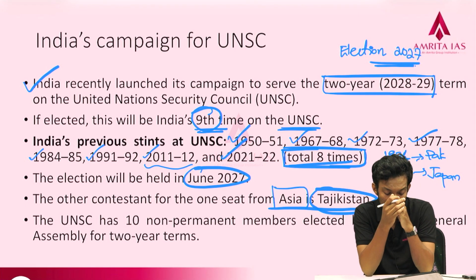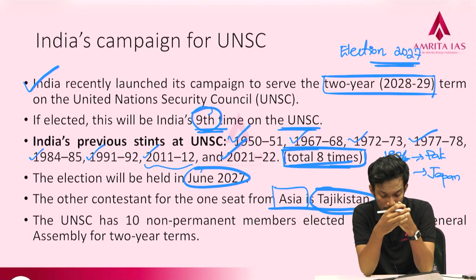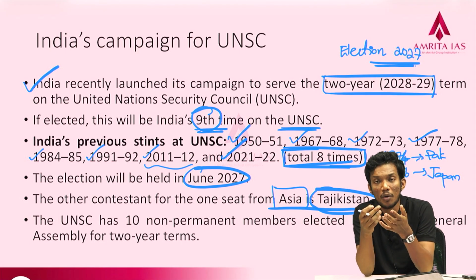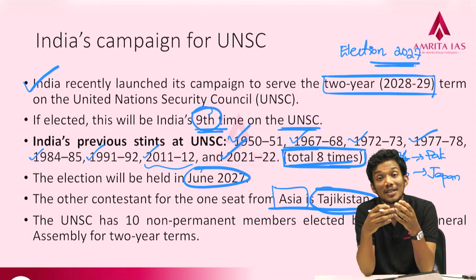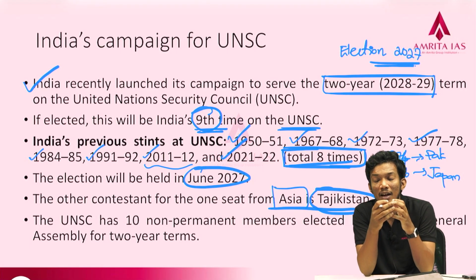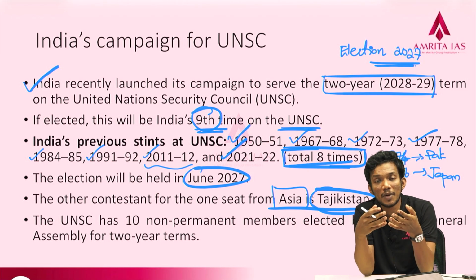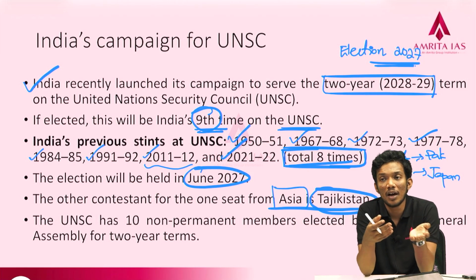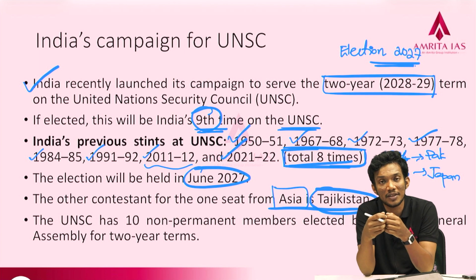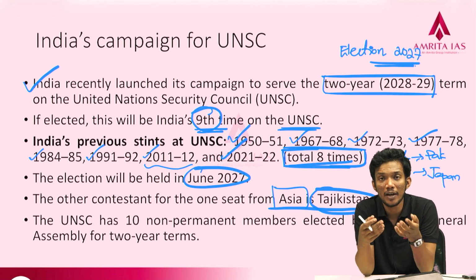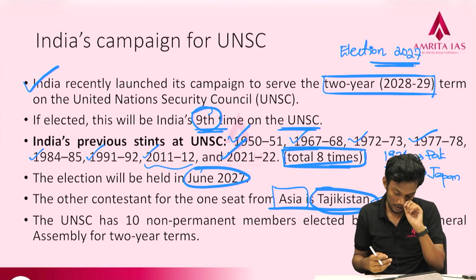For example, in 2011-12 also we had competition from Kazakhstan. But India was having a very good relationship with Kazakhstan, and India had negotiations with Kazakhstan, and Kazakhstan moved out from the campaign, allowing India to be elected with such a majority.